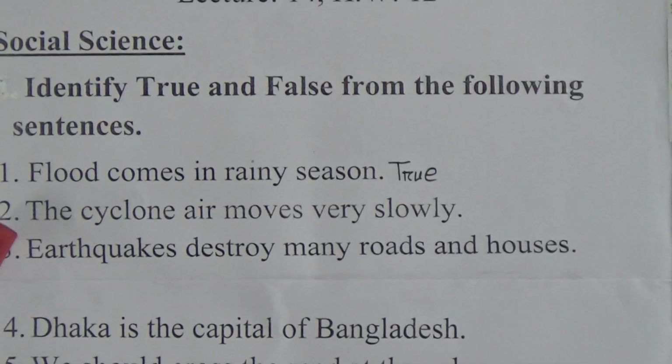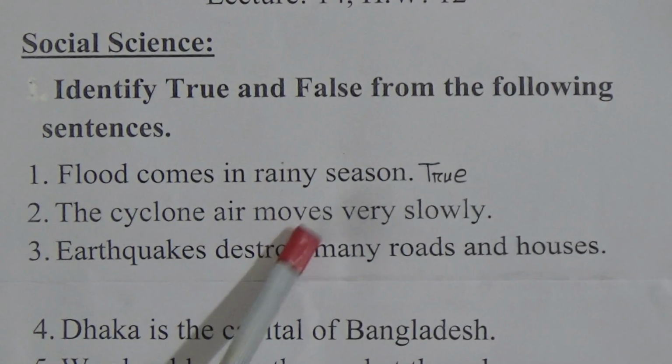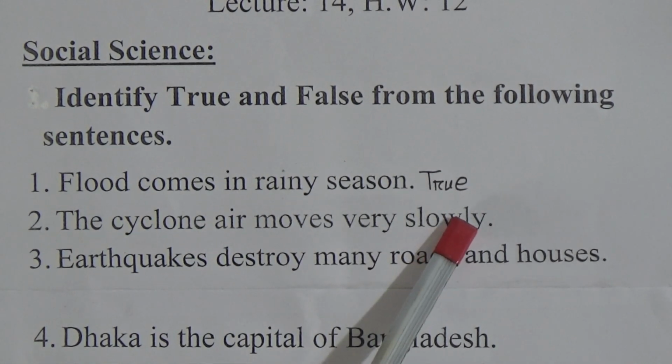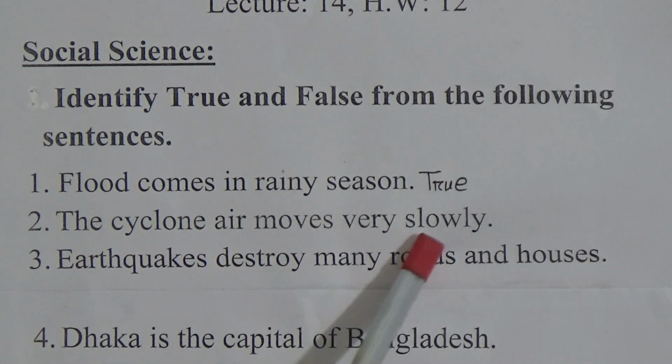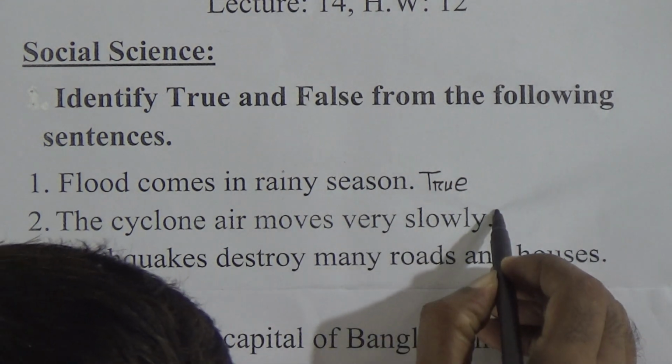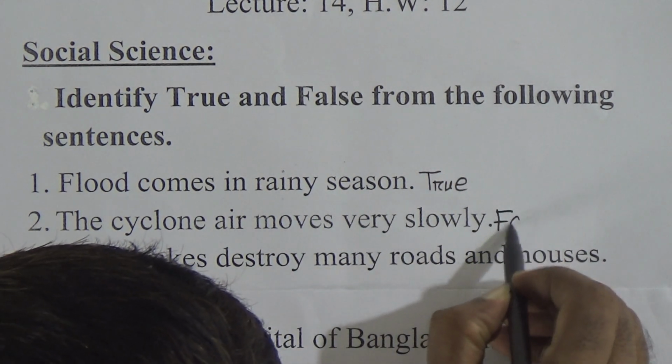Now question number 2. The cyclone air moves very slowly. Look at the word slowly. We all know the cyclone air moves very fast or quickly. That means the statement is false or the sentence is false. We will write here false.